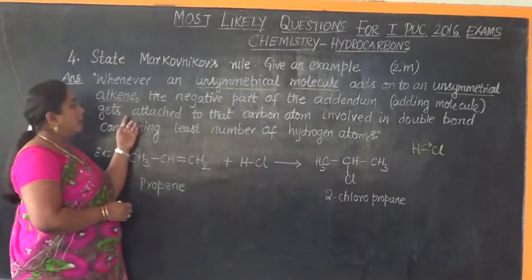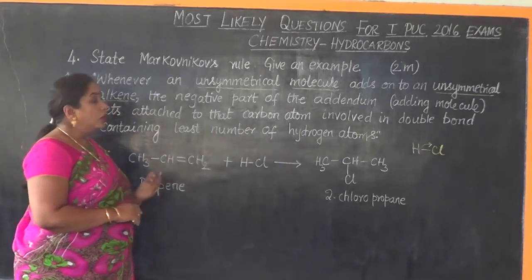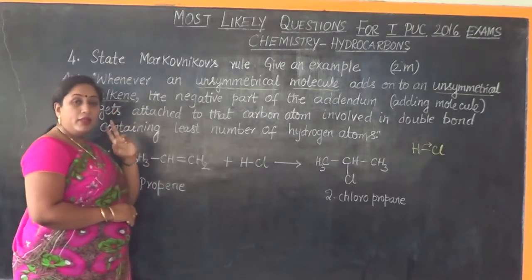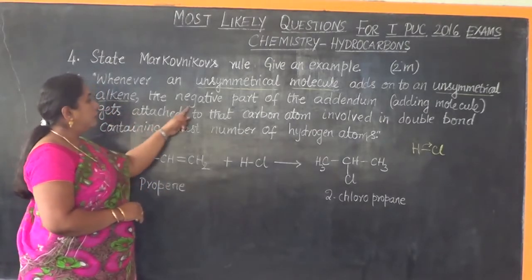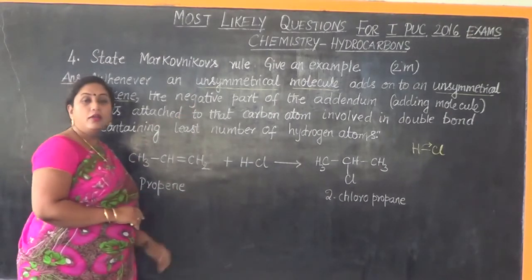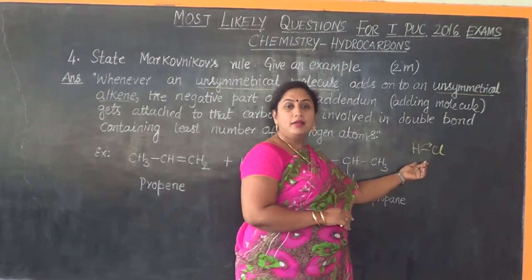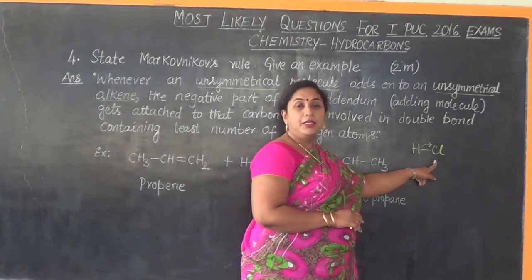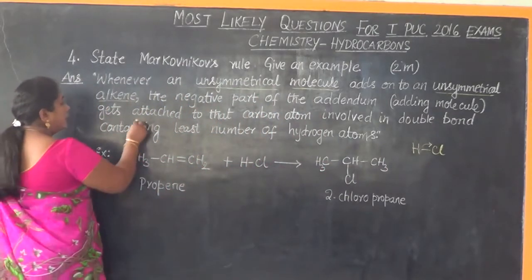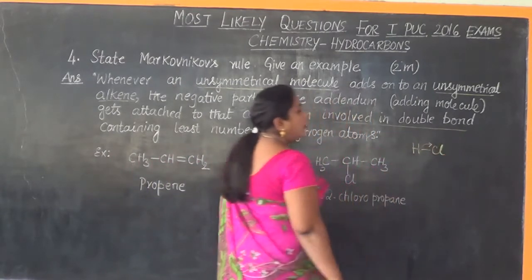So now let us come back to our statement. What is trying to get added? An unsymmetrical molecule. To what is it trying to get added? An unsymmetrical alkene. So when these two cases are happening, what is the next focus point? The negative part of the addendum, or the adding molecule. In this case, HCl is the molecule which is trying to get added, and the negative part is Cl minus. Where is it going to get added? It is going to get attached to the carbon atom involved in the double bond.